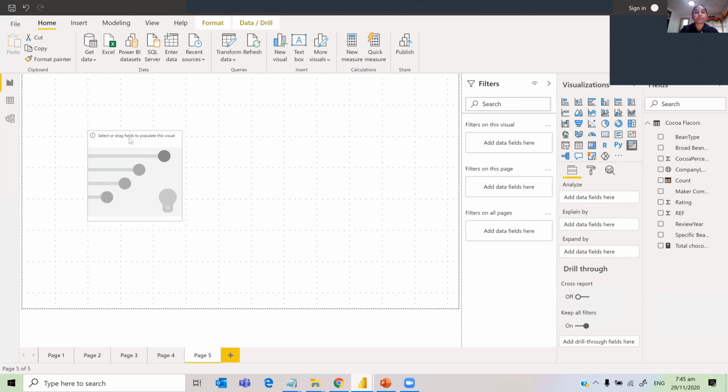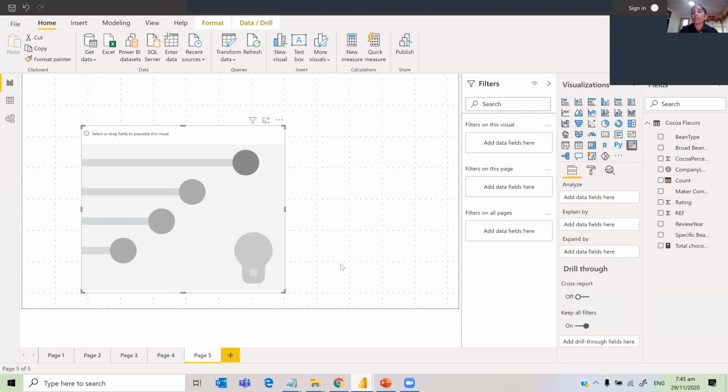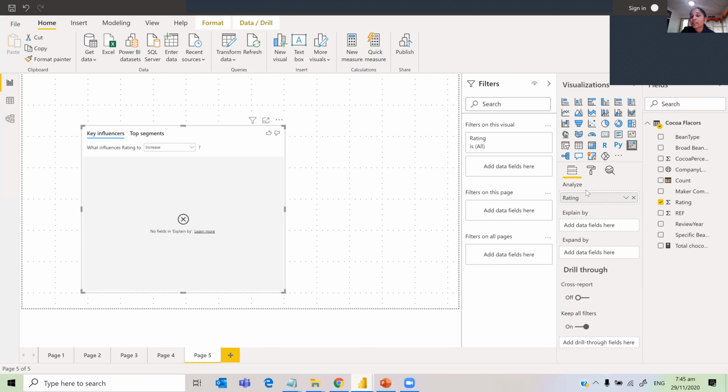I don't have much data, and this is not a good data example, but still I'm going to show you. I want to analyze the rating. So I'm just going to click on that. See here, it has analyzed and explained by. I have to remember to change this.